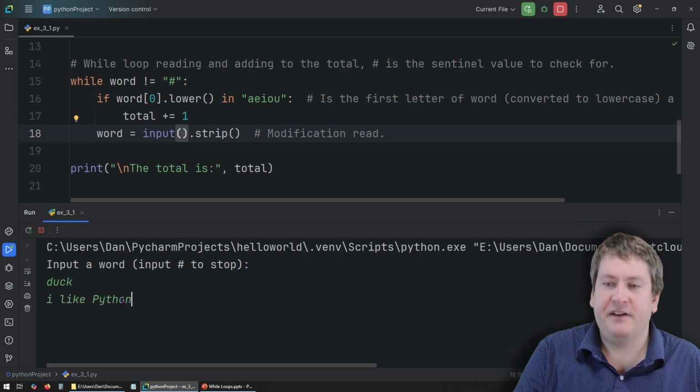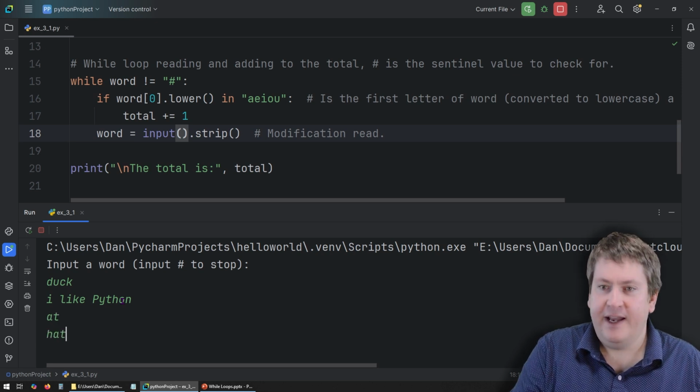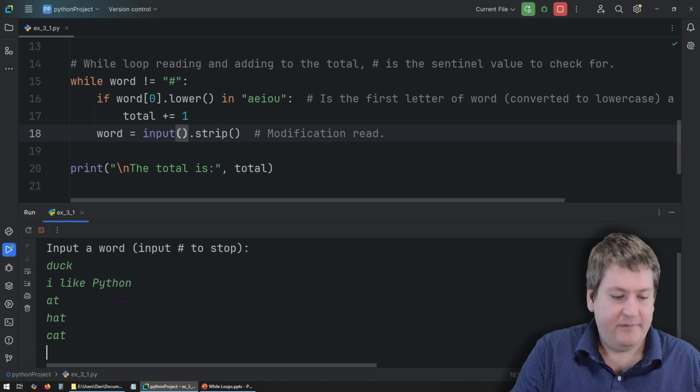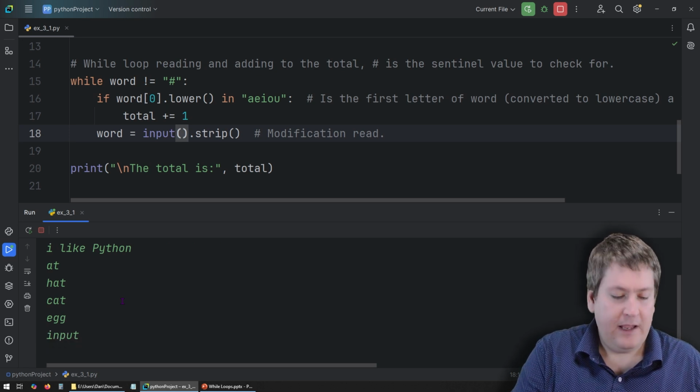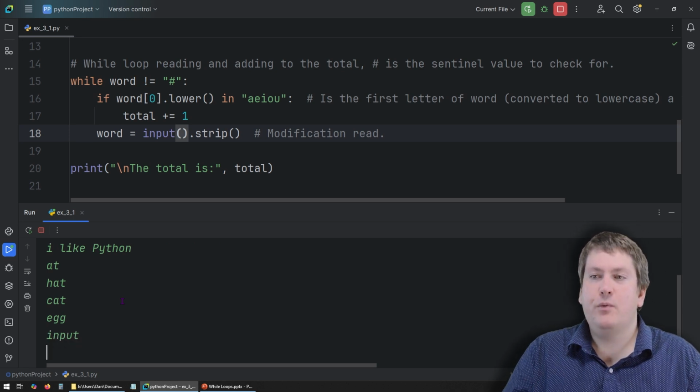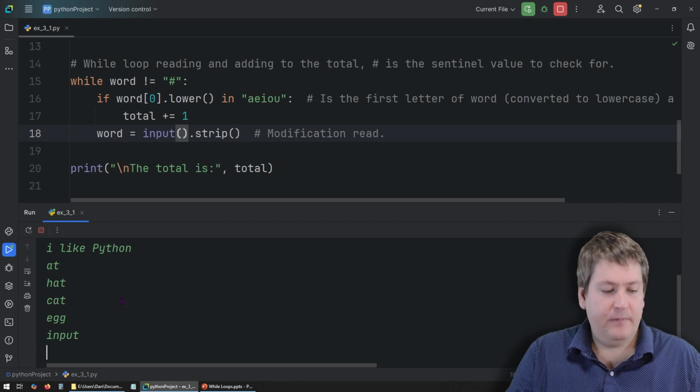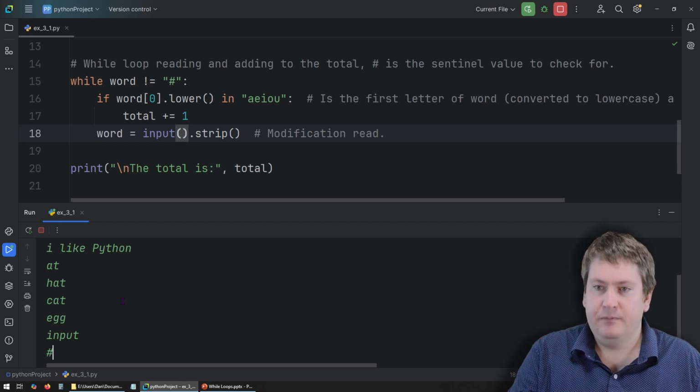Even though it says a word, it is accepting whole strings. Say at, hat, cat, maybe egg, input. We just need some words here. And now when we want to exit, we have to put in the sentinel value, and that is the hash symbol.